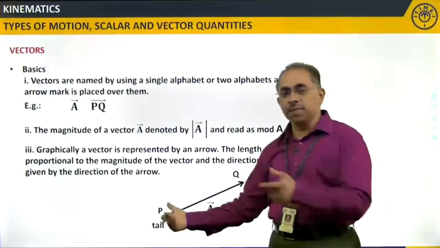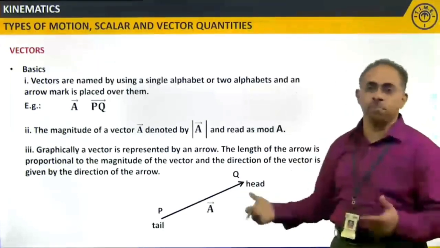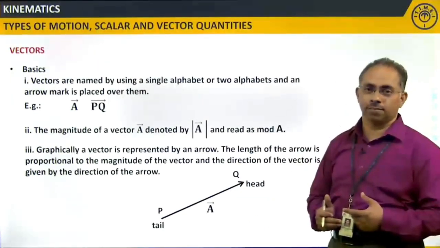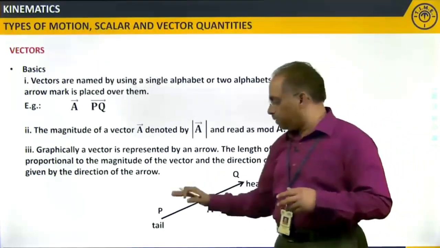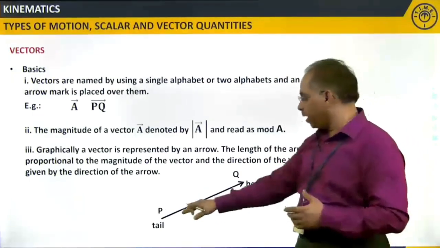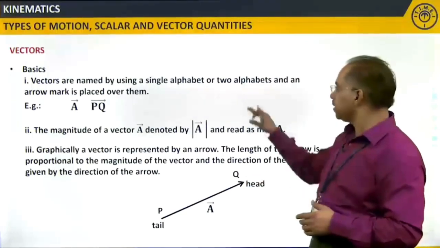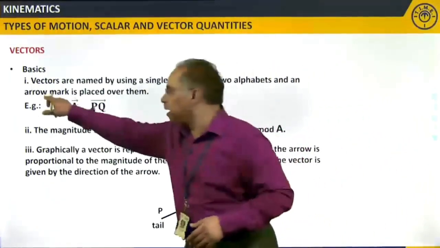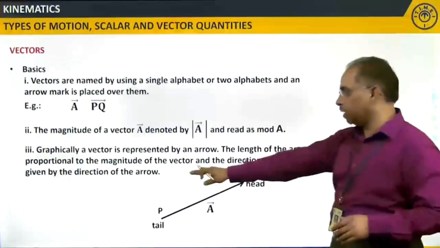So understanding this tail and head is also important. Clear? Why is this arrow important? Because this arrow mark indicates the direction. That is what we are talking about here.